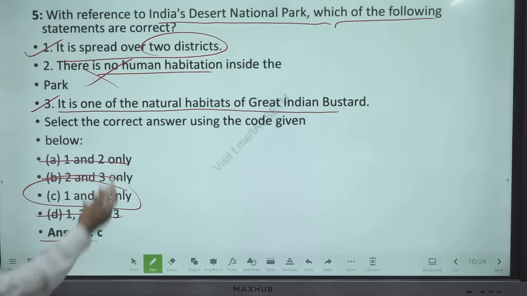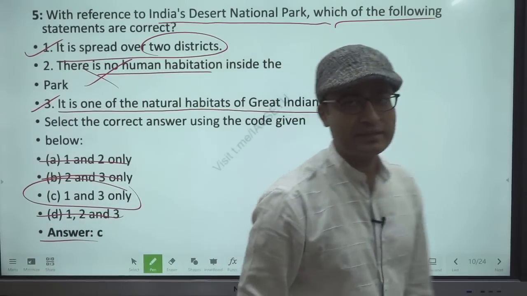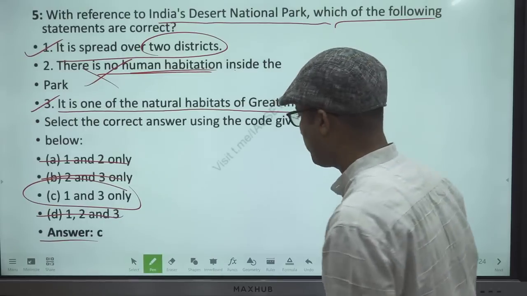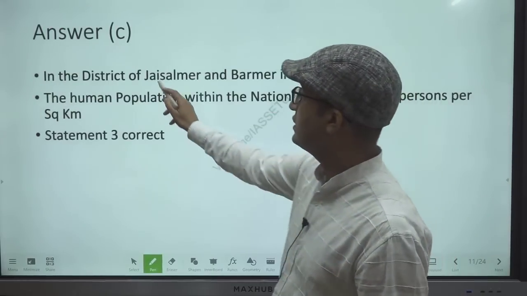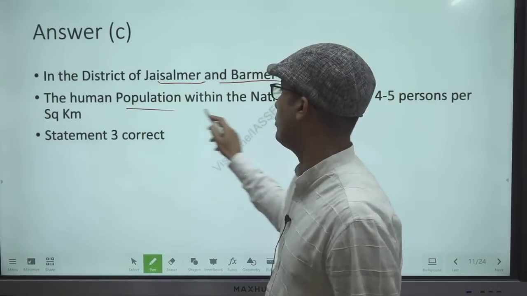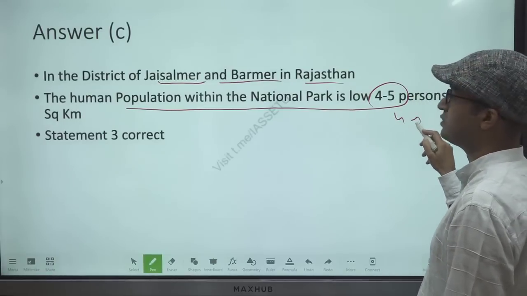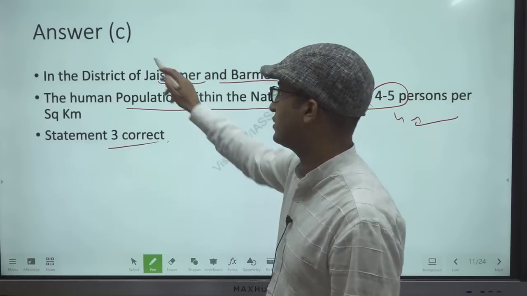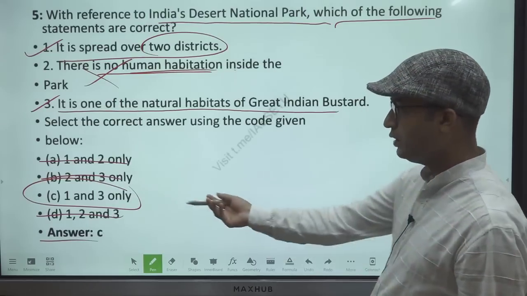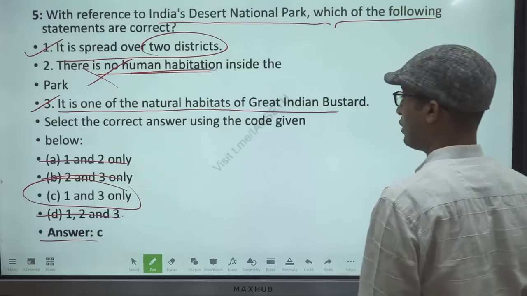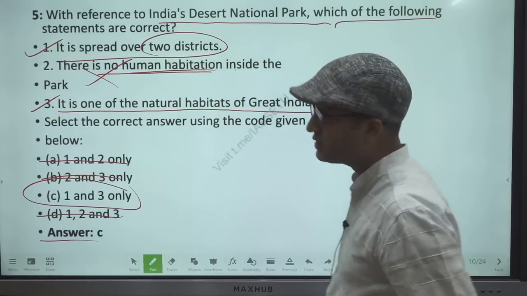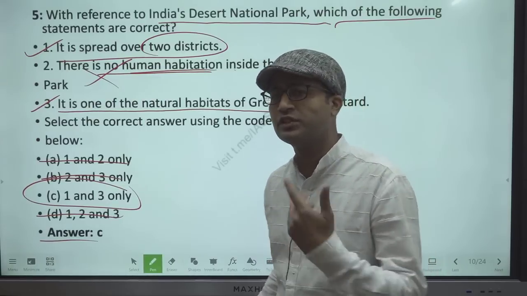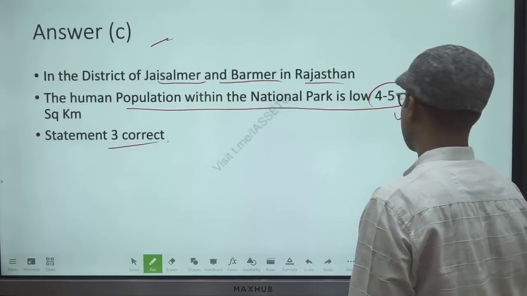Answer C, elimination technique. Yes, there is a population. How can there be no population? Yes, there is a population; there is no human habitation inside the park, but in the national park we have a population. So answer C. The districts are Jaisalmer and Barmer. One more thing, the human population within the national park is low, 4 to 5 per square kilometer. It is very low. Statement 3 is correct. So answer C, 1 and 3 only. 2 is wrong. Elimination technique. See here, this is the 5th question, and twice the elimination technique has worked. I tell you, in around 15 questions, if you eliminate just one statement, you get your answer.